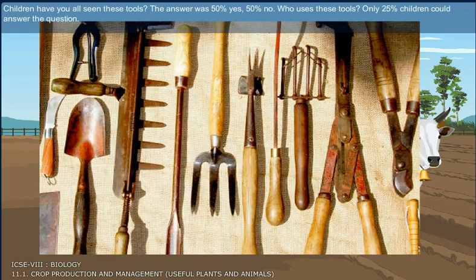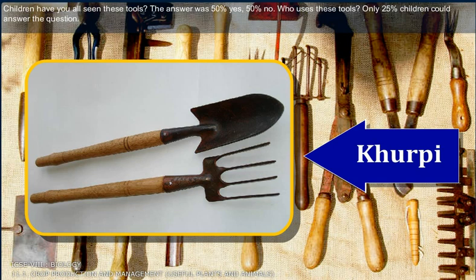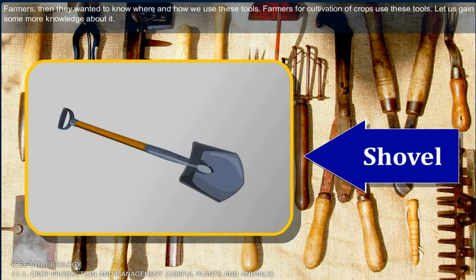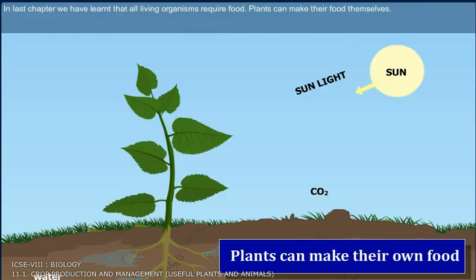Children, have you all seen these tools? The answer was 50% yes, 50% no. Who uses these tools? Only 25% of children could answer the question. Farmer. Then they wanted to know where and how we use these tools. Farmers use these tools for cultivation of crops. Let us gain some more knowledge about it.